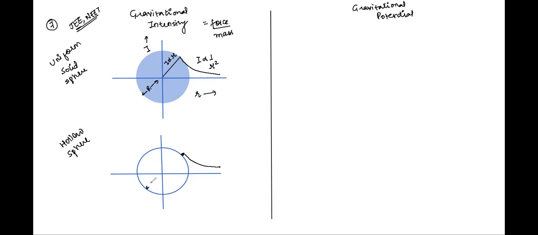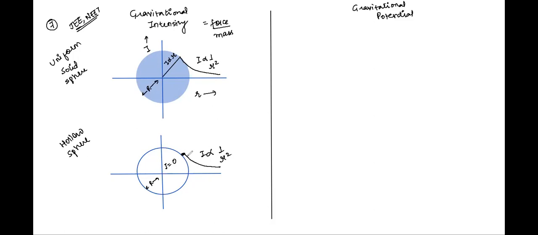Yes, sir. So inside it, gravitational intensity will be 0, whereas outside it, it will be inversely proportional to r square, right? Are we clear on this, Karuna? Yes, sir. And this is nothing but the distance r.